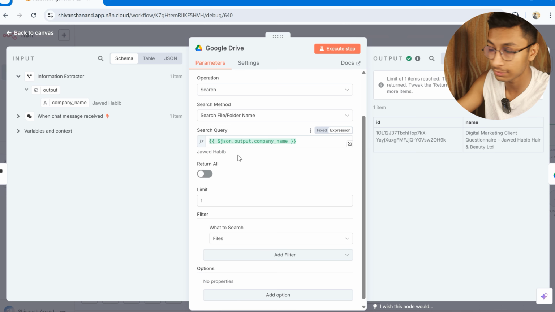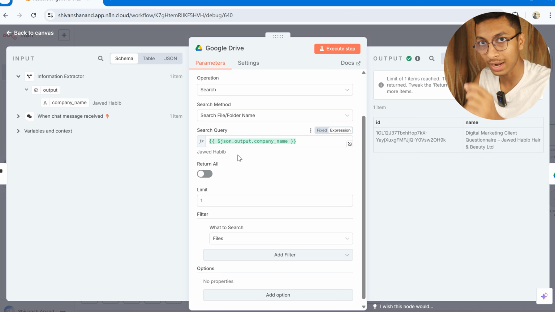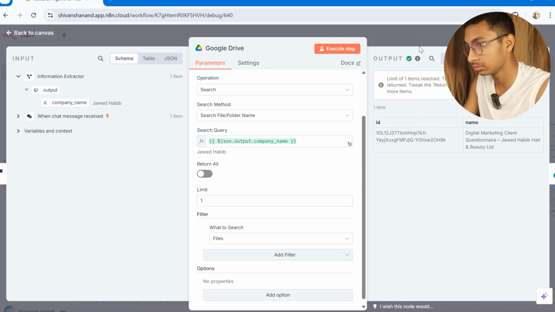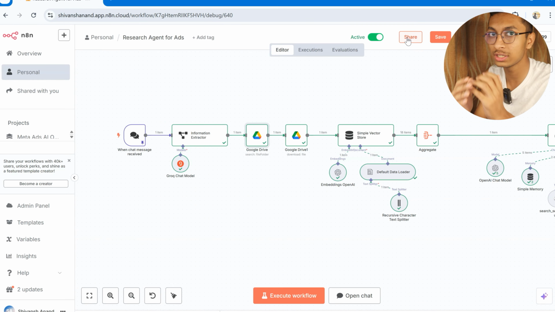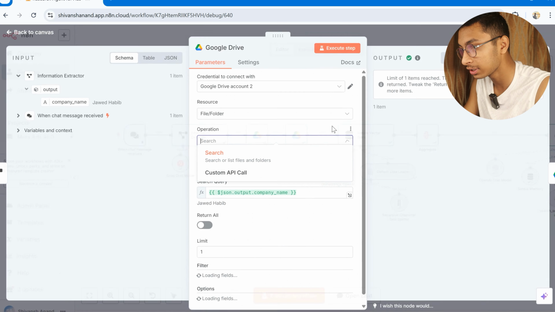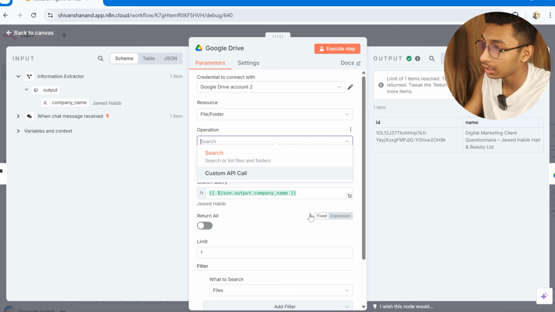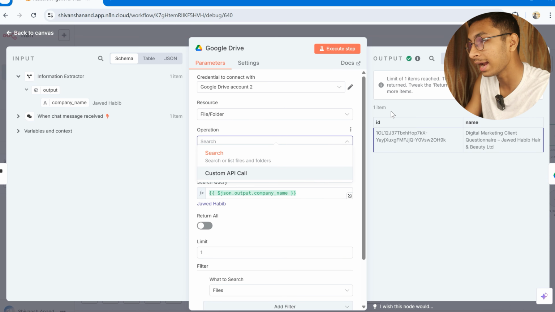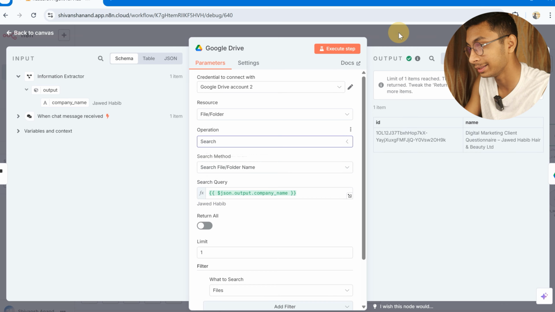Of course, when you make a questionnaire and upload the answer to the questionnaire to a Google Docs file, you'll write the name right in the title, that is, Javed Habib questionnaire answer. So this is from the end of the digital marketing agency side, so try to think according to them. When you search the file, it inputs the name of the company, Javed Habib, and it outputs the file ID and the name of the file.